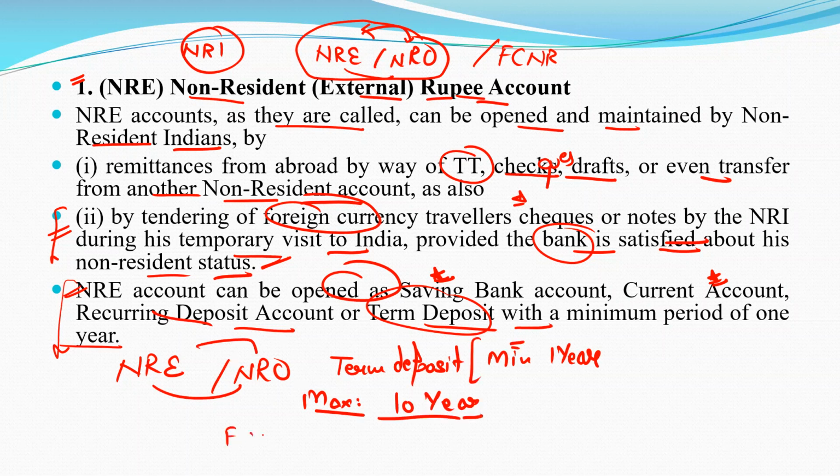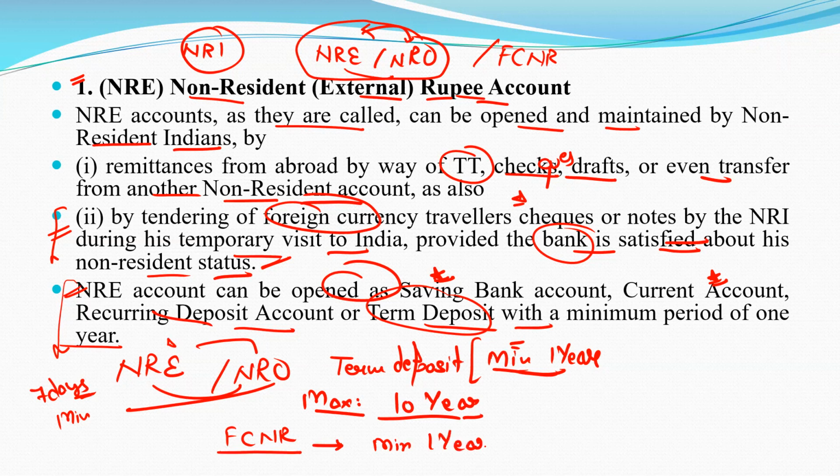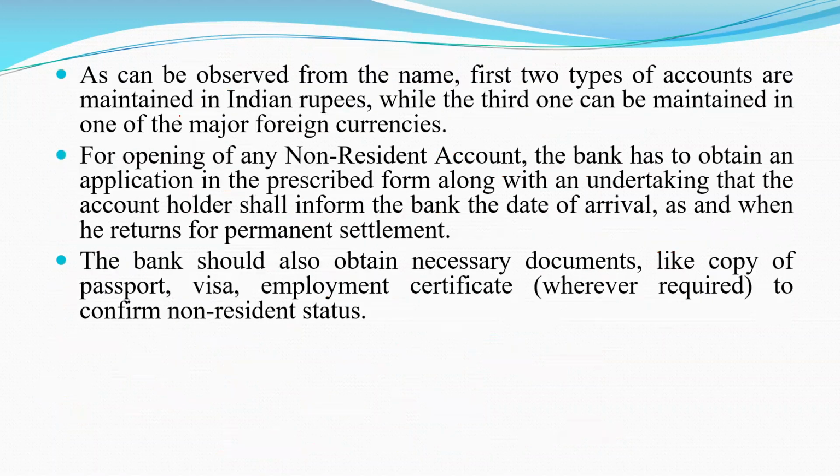In the case of NRE the minimum period is 1 year, but in the case of NRO the minimum is 7 days, similar to working in India. For FCNR the minimum period is 1 year and the maximum is 5 years. These are very important points and you have to remember all of them.